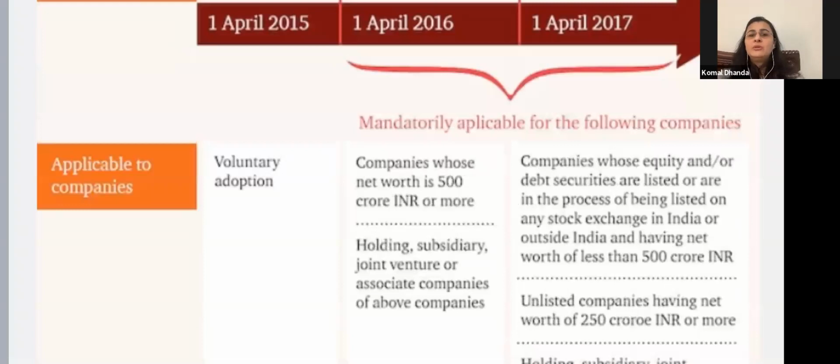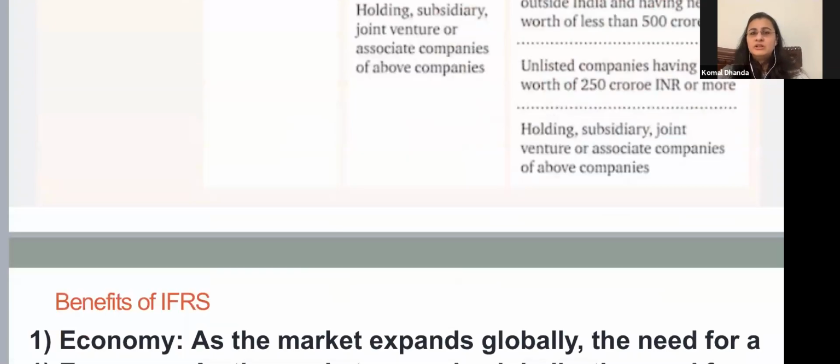So it was applicable as voluntary adoption on 1st April 2015, and mandatory adoption took place in two phases. In fact, in 2019 also, a third group of companies was supposed to be added for mandatory adoption, but it has been delayed. So let's see, more changes will be coming in this.